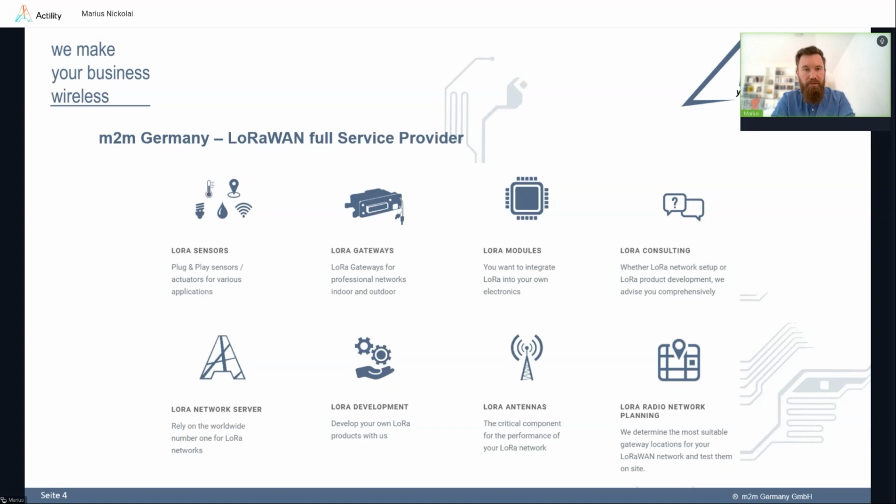In the end, it also means the customer doesn't need the network itself. It is just the way of communication. The data is needed in some platform, be it some ERP system or whatever. So of course, we also support our clients to integrate the data that they gain via the LoRaWAN network into their existing system, be it some ERP system or any kind of cloud platform, dashboard, energy management, whatever it is.